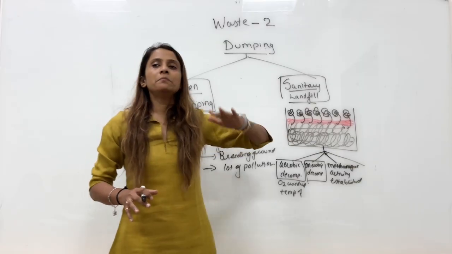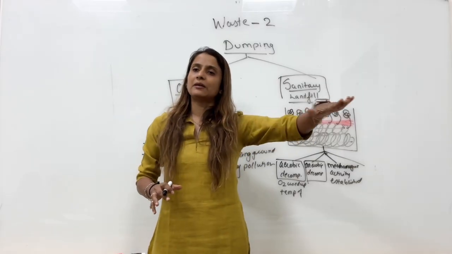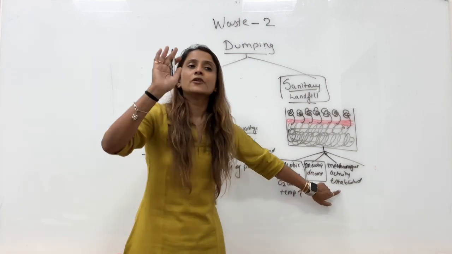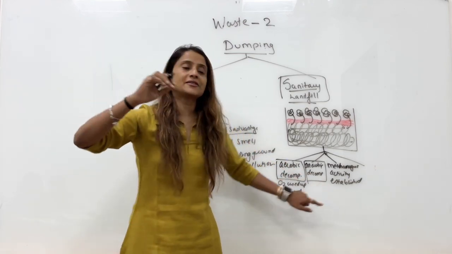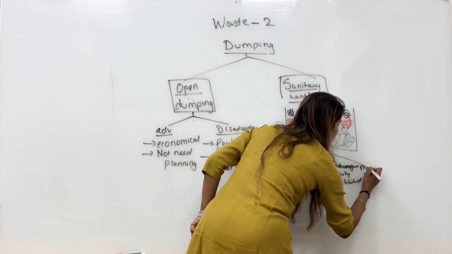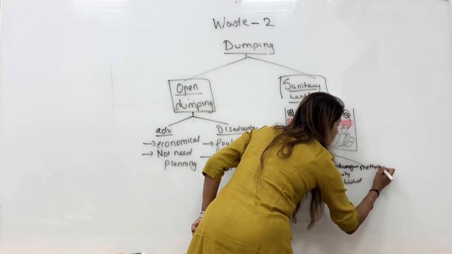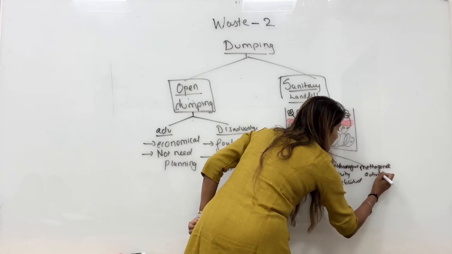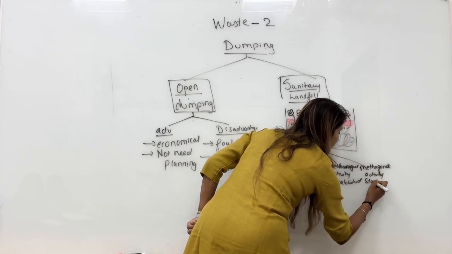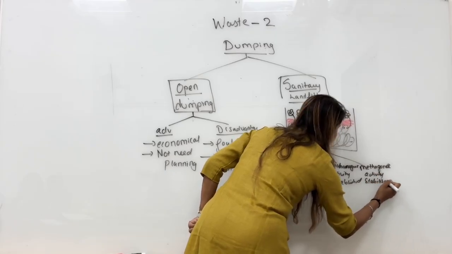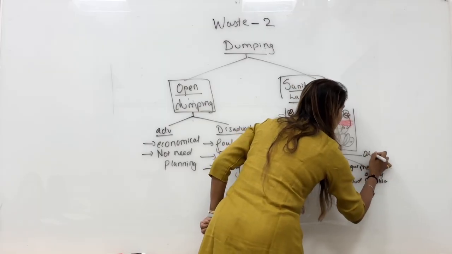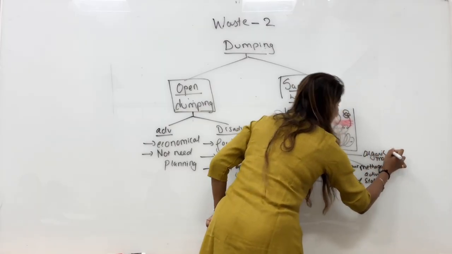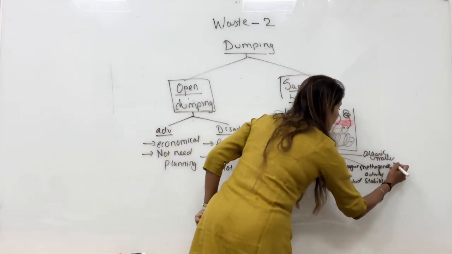Phase 4, methanogenic activity will be stabilized. So phase 3 was activity is established. Phase 4 is activity is stabilized. Methanogenic activity will be stabilized. And the last phase, all the organic matter will be depleted. Whatever organic matter is in this will be depleted.